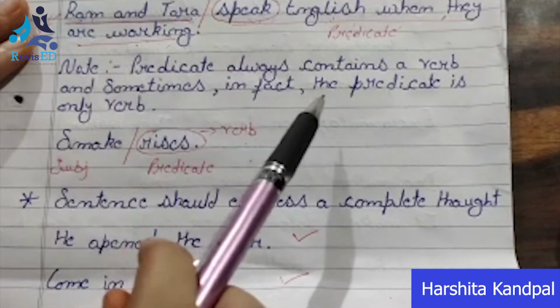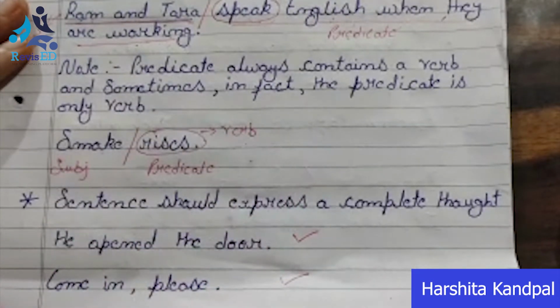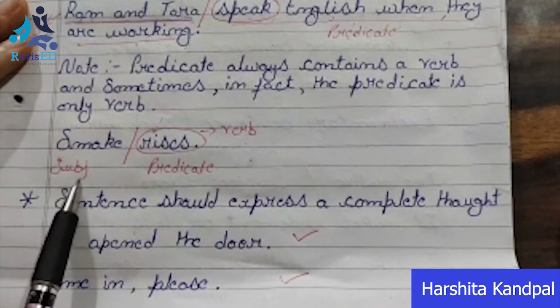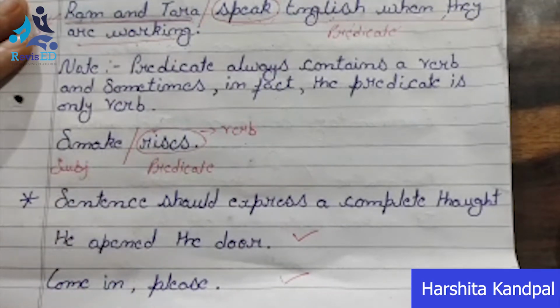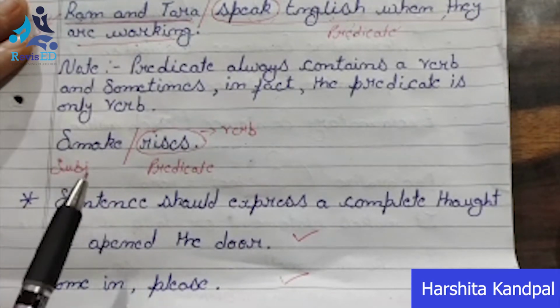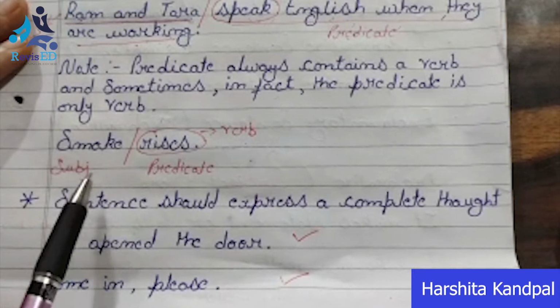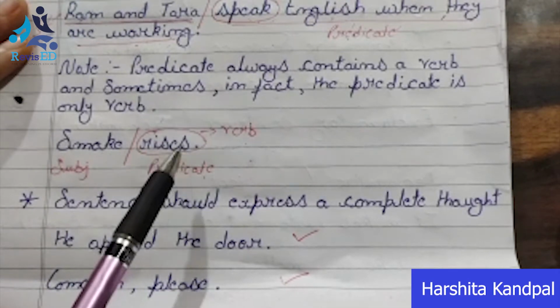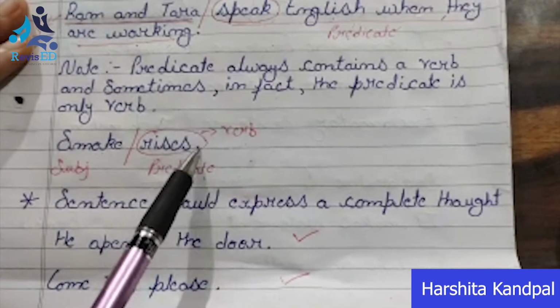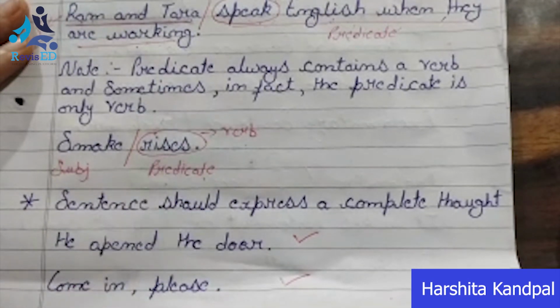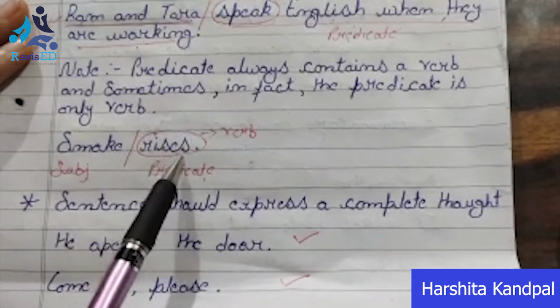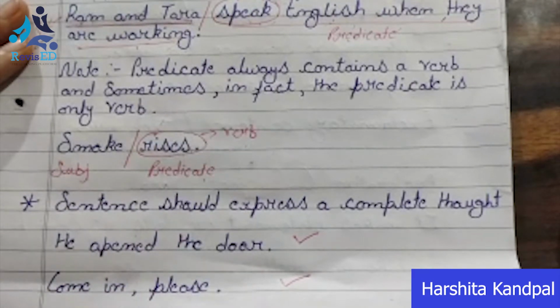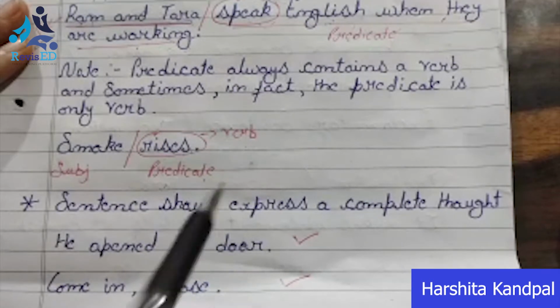Sometimes the predicate is only a verb. You can see this example, smoke rises. I have divided this sentence into 2 parts, subject and predicate. Smoke is my subject and rises is the verb. Here the sentence is complete. So this will be my predicate. Here rises is both predicate and verb. I hope this is quite clear to you.